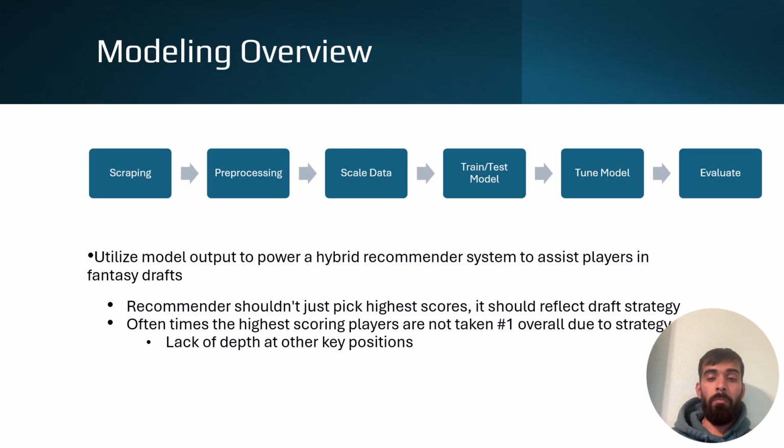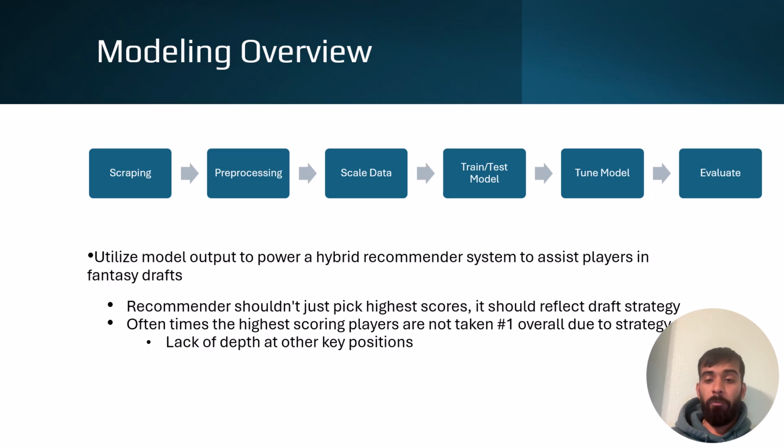So now we look at our modeling overview. Our modeling pipeline looks a bit like this: first we'll scrape the data, pre-process the data, scale the data, then train and test our model, tune our model, and ultimately evaluate our model. This process is very fluid, and we often see ourselves going in a loop, because based on those evaluations we see whether they are good enough or not. We'll go back to steps in this pipeline, maybe tune, change some feature engineering, or change some feature scaling before going through the pipeline again and seeing where that takes us.